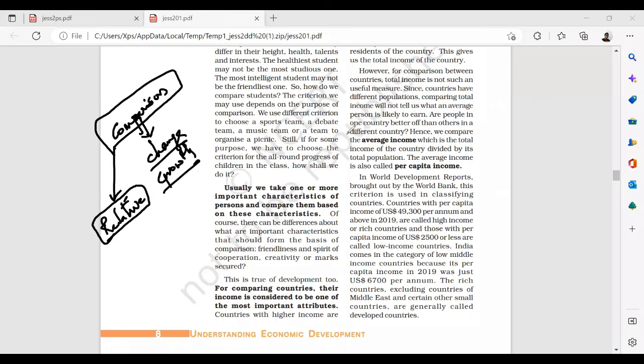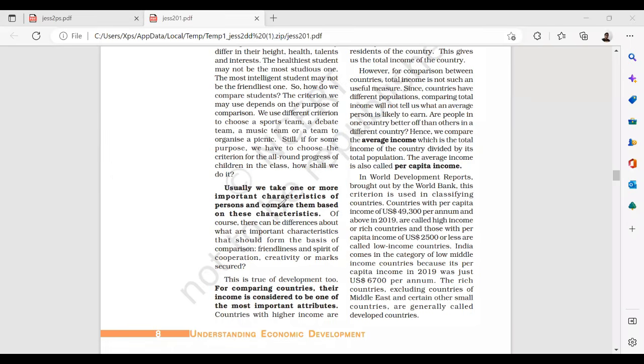Usually we take one or more important characteristics of persons and compare them based on these characteristics. Definitely, we take different characteristics. So this is true of development too. For comparing countries, their income is considered to be one of the most important attributes.